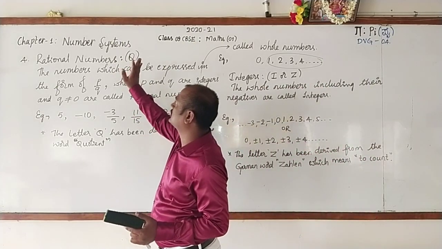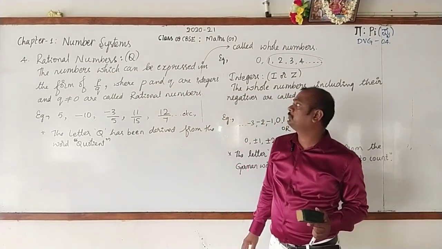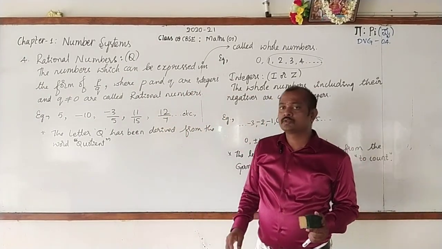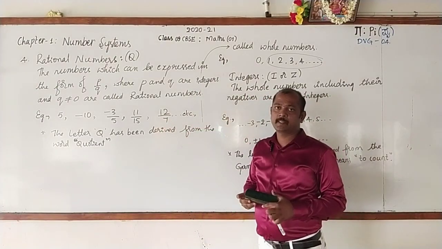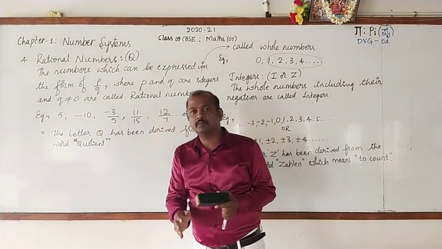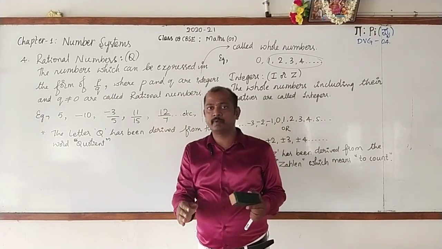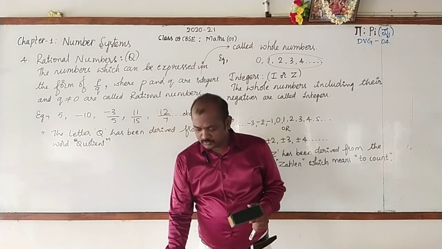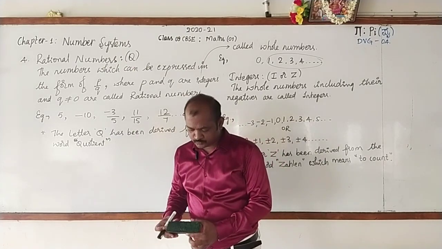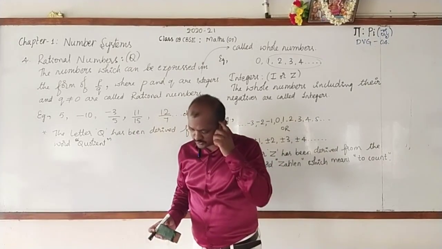Therefore, rational numbers is denoted by capital Q. So, here still we have different types of numbers. Before that, they have given some questions, some problems with respect to rational numbers. Now let's move on to answering those questions.